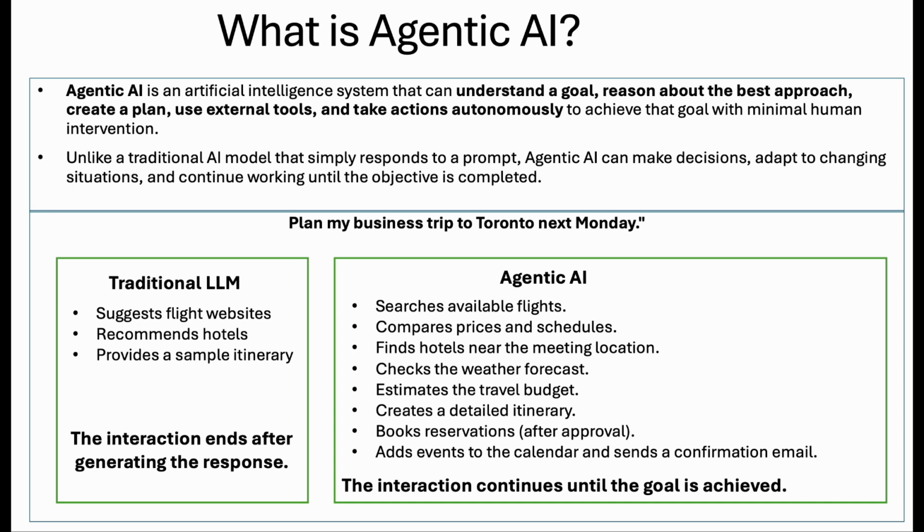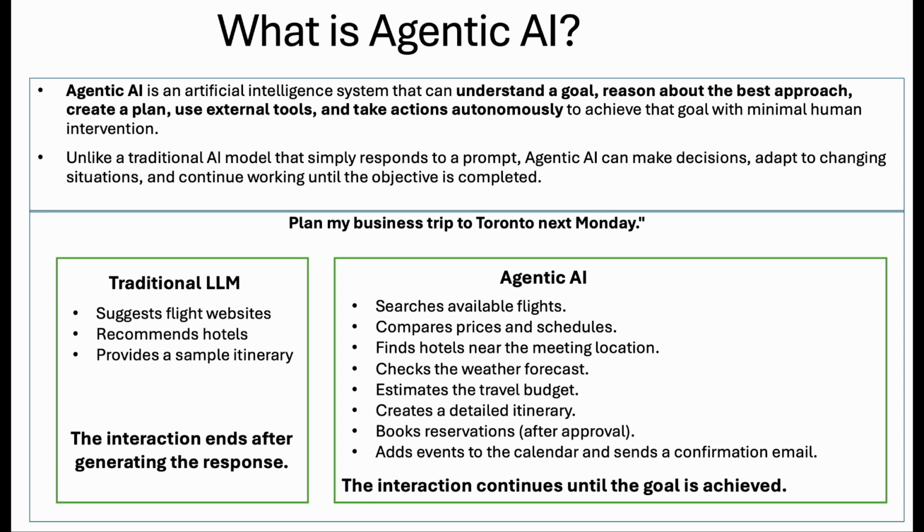The workflow shown here illustrates how an agent operates. It begins by understanding the user's goal. Next, it creates a plan, identifies which tools are required, executes the necessary actions, reviews the results, and continues this process until the goal is successfully completed. This iterative loop is what distinguishes agentic AI from traditional conversational AI.